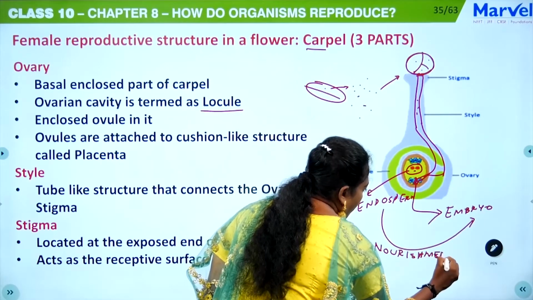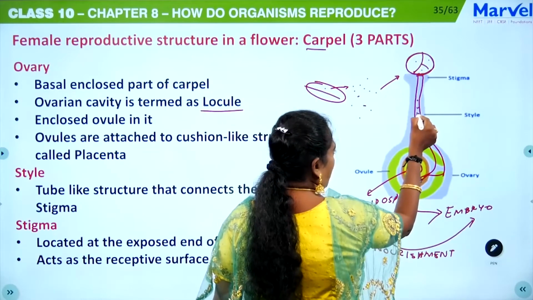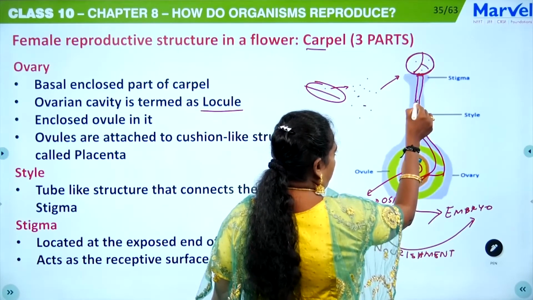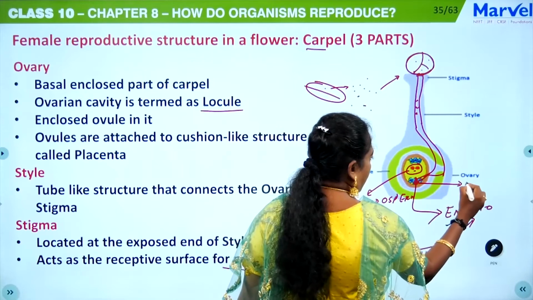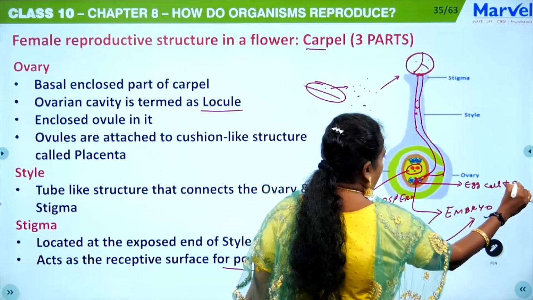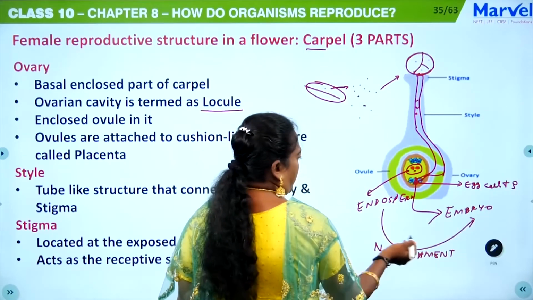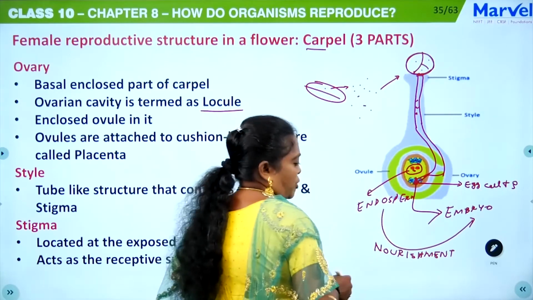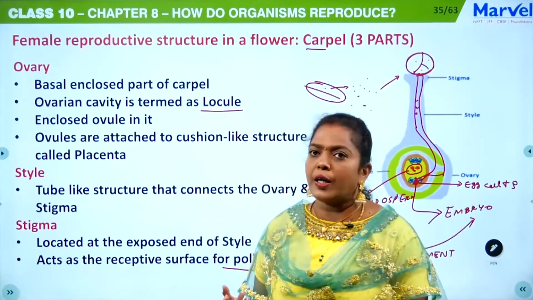Okay, so this is the endosperm. Actually 3 cells, and this one is the tube nucleus. It will degenerate after it reaches here, and of these 2 male gametes, one gamete will fuse with the egg cell. Okay, the center one is the egg cell. One male gamete with the egg cell results in the formation of the embryo. Another male gamete will fuse in the center, and that will develop into endosperm. Endosperm is the one which will provide nourishment to the growing embryo.